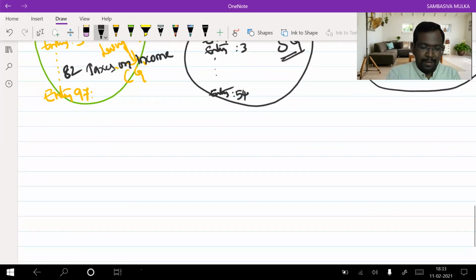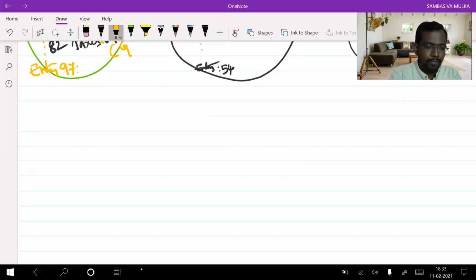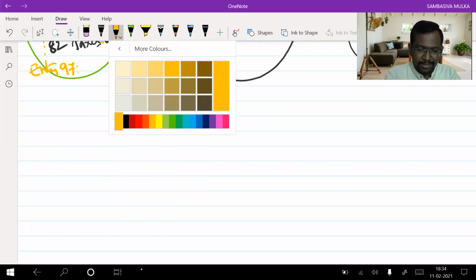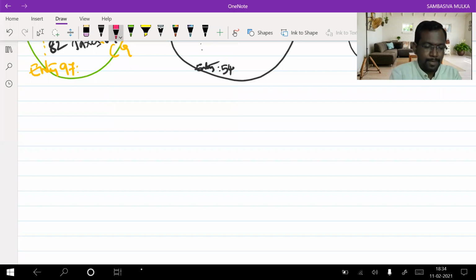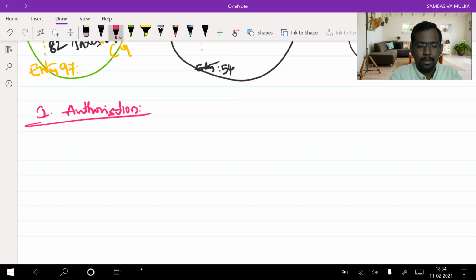Now I can say the authorization. The central government, from where has it got the authorization for the purpose of levy of income tax?